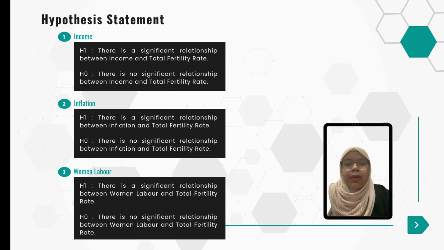For inflation, the H alternative is there is a significant relationship between inflation and total fertility rate. For the H null, there is no significant relationship between inflation and fertility rate. For the last, women labour, the H alternative is there is a significant relationship between women labour and fertility rate. For the H null, there is no significant relationship between women labour and fertility rate.